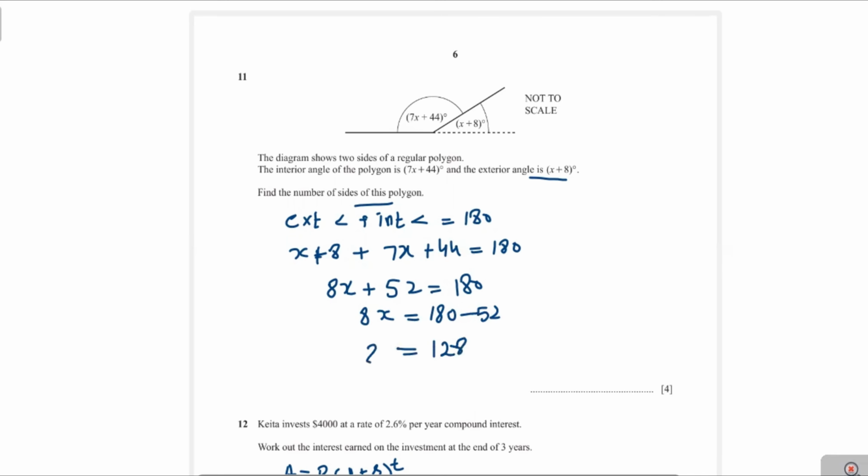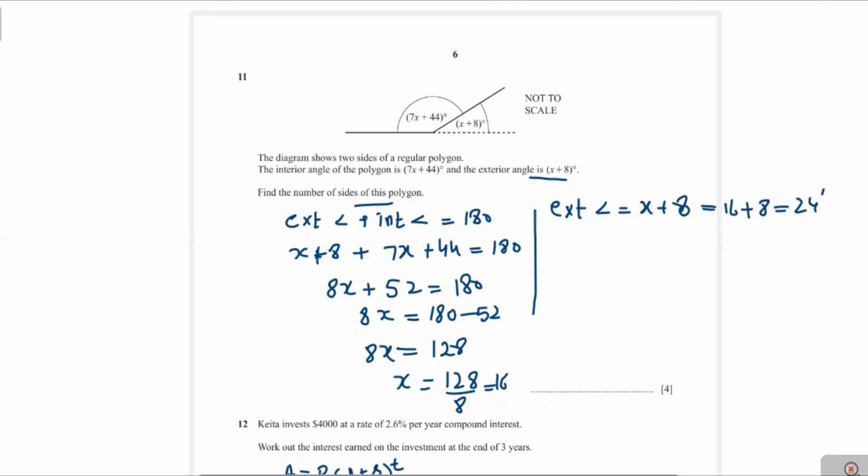128. Now you divide by 8, you get 16. Now you see here the exterior angle is x plus 8. That value will be equal to 16 plus 8. That's equal to 24 degrees.